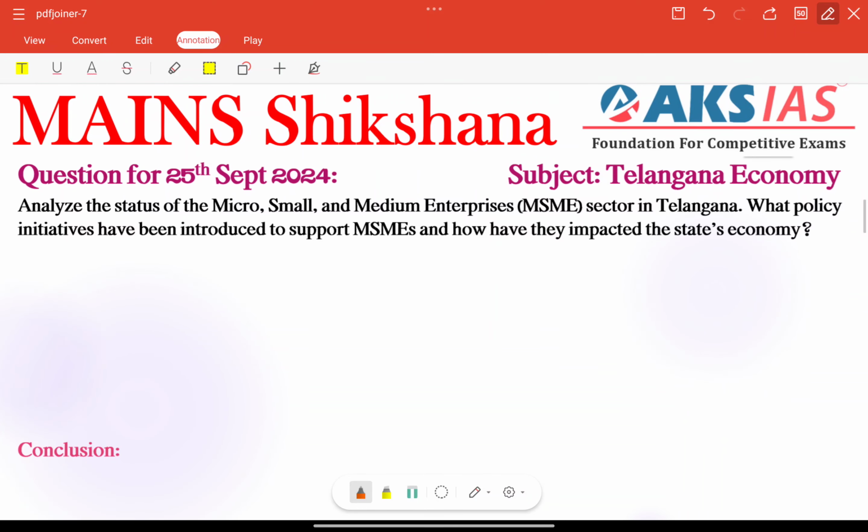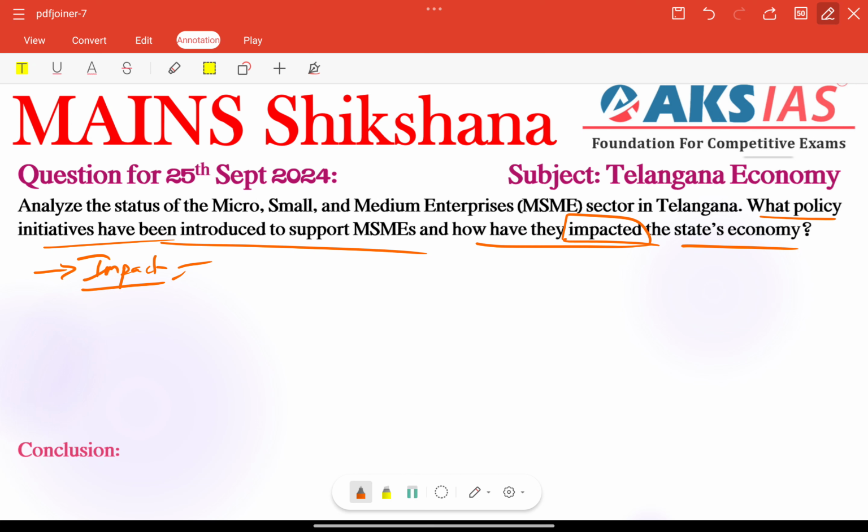Other than this, before concluding, we need to provide some impact also. In the question itself, they have asked, from whatever policy initiatives we have, how have they impacted the state's economy? We need to write that here, right? Increased investment is also very important, because of these policies and the previous 2024 policy, investment has increased, that is a good sign, right? For example, in 2023 the state saw a 30% increase. Recent 2024 also has more investment, right?